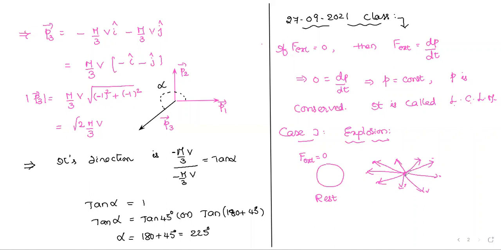Then I say, after the explosion, the internal force newly created inside the bomb tries to push all the pieces in different directions, in such a way that the total internal force on the system, the total algebraic sum of internal forces on all the pieces, if you calculate, we will get zero. This is what I said yesterday.